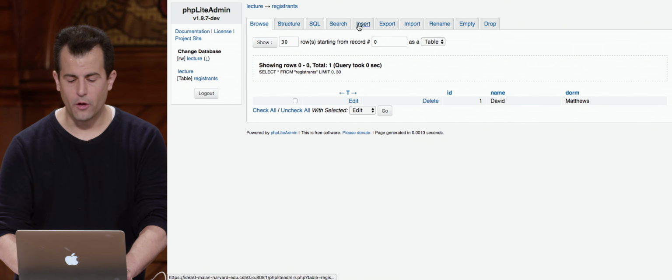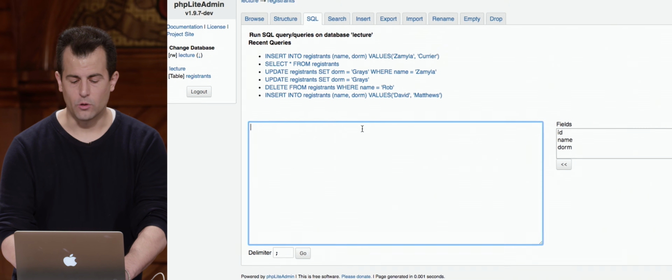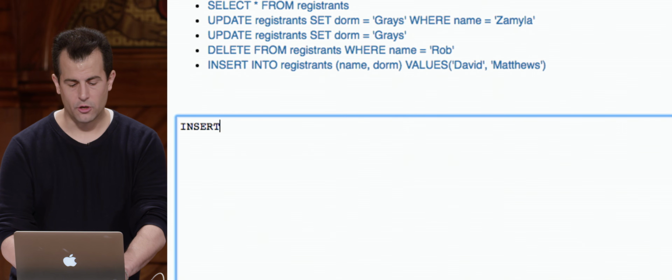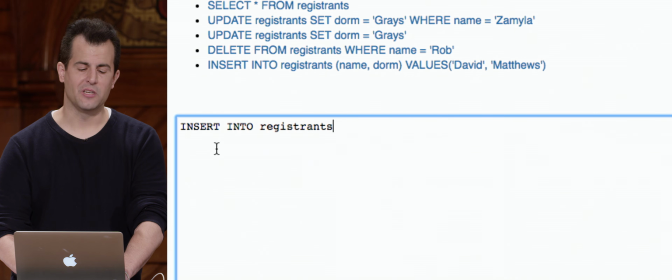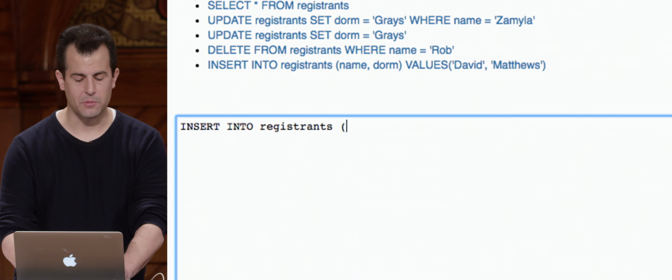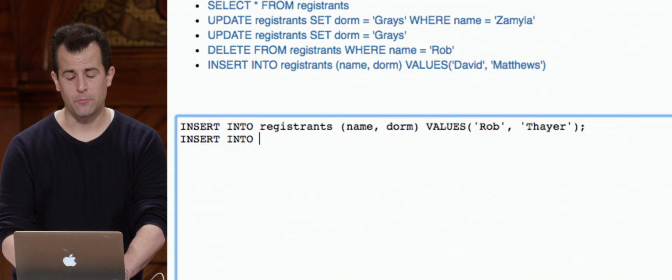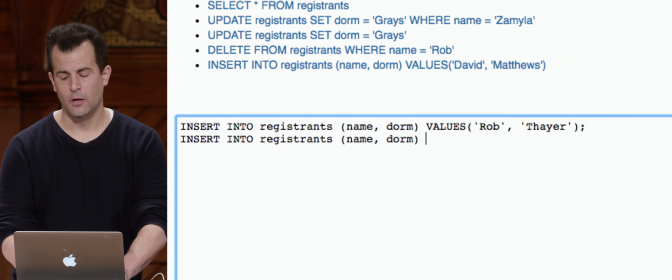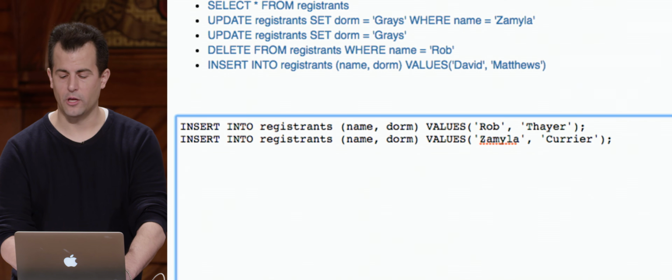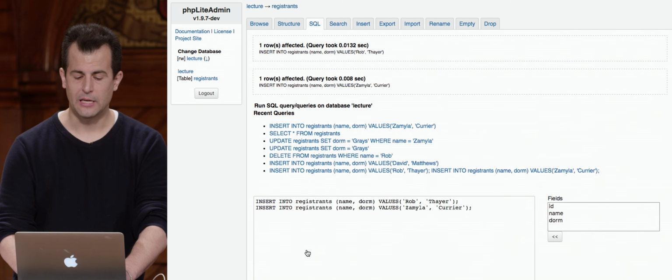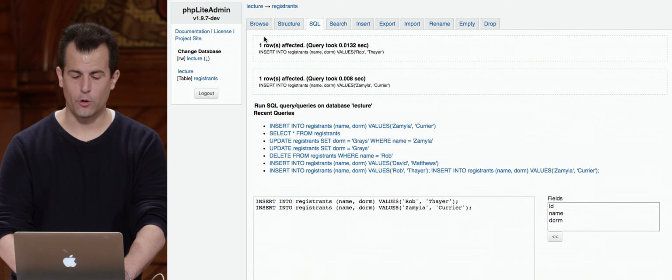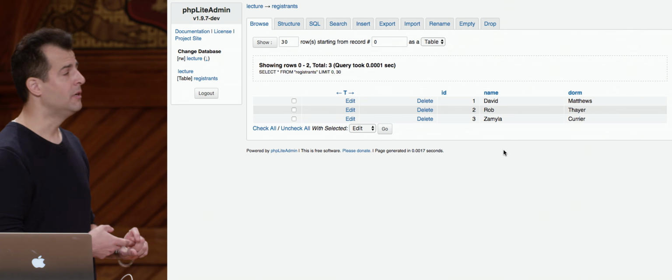Let's go ahead and do 2 other inserts, again via raw SQL. Let me go ahead here and do insert into registrants. And you'll notice there's a nice little history in this web tool of all the previous queries I've executed. So in case you want to click and save yourself some typing, you can do that. But for now, I'm just going to go ahead and insert Rob as before from there. And for good measure, at the same time, registrants, name, dorm, values, Zamila from Courier. And notice the semicolon, so that hopefully both of these should go through as separate queries. Indeed, they did. One row affected, one row affected. And if I click Browse, now Rob is number 2, Zamila is number 3.